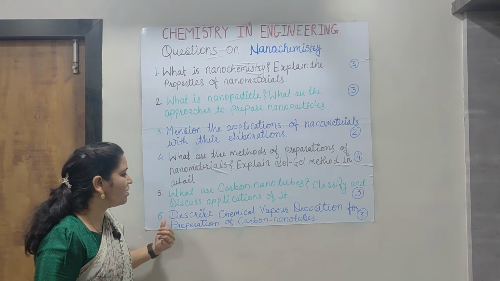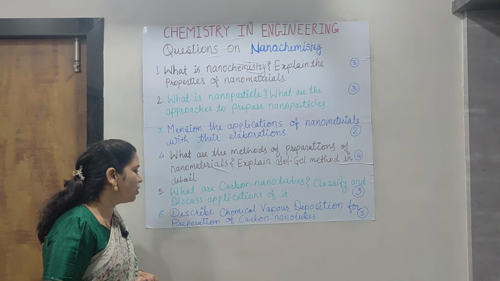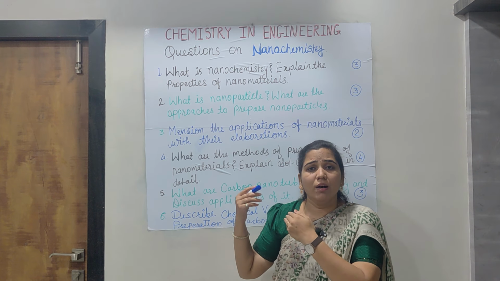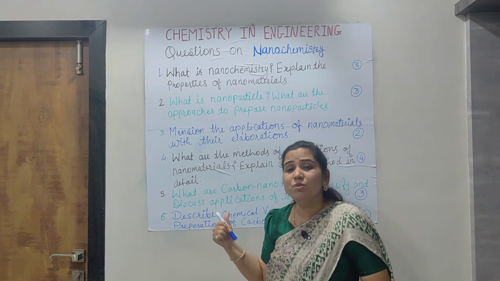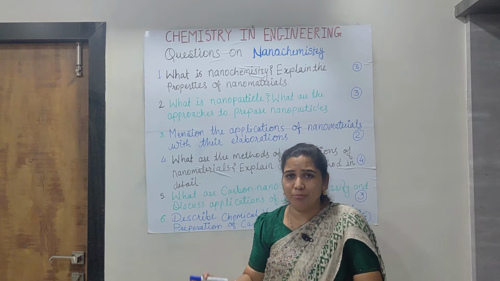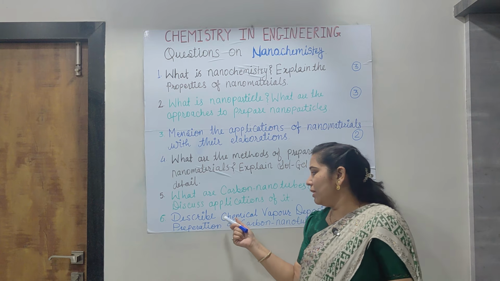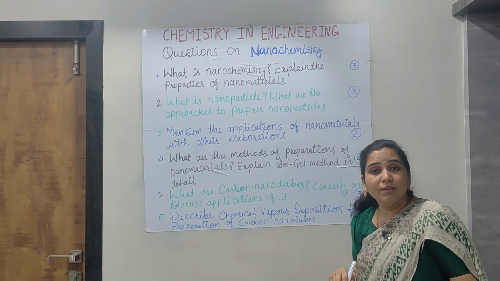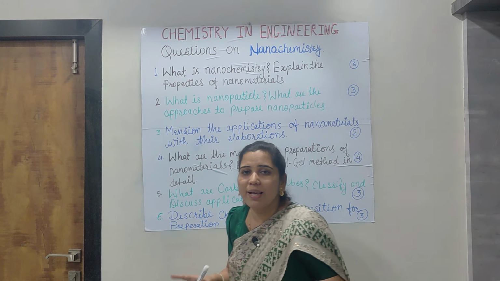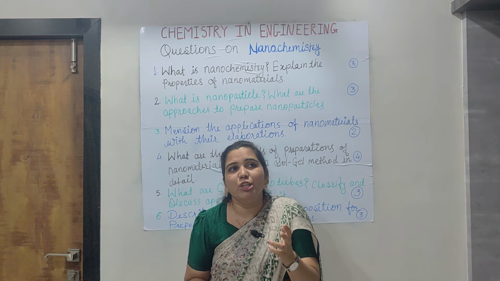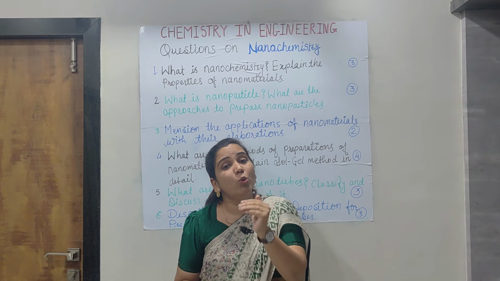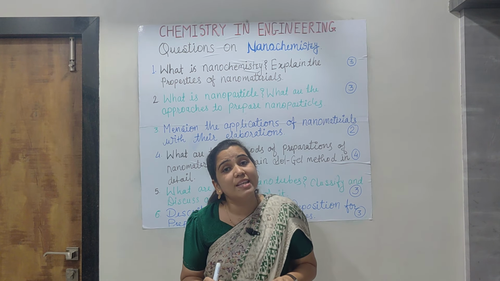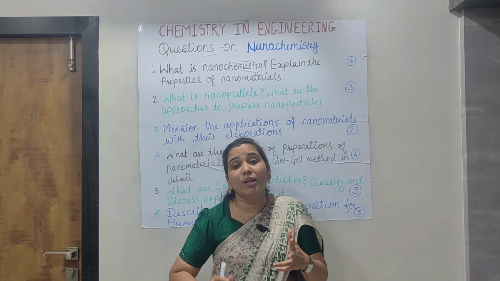Guys, the last question is: describe the chemical vapor deposition method for the preparation of carbon nanotubes. Just like nanomaterials, carbon nanotubes are prepared, and there are again a number of methods. Out of that, only one method is there for our study. This method is asked for 3 marks. Here again you have to draw the diagram. At first write the definition of carbon nanotubes and how they are different, then their types in words as well as with examples.